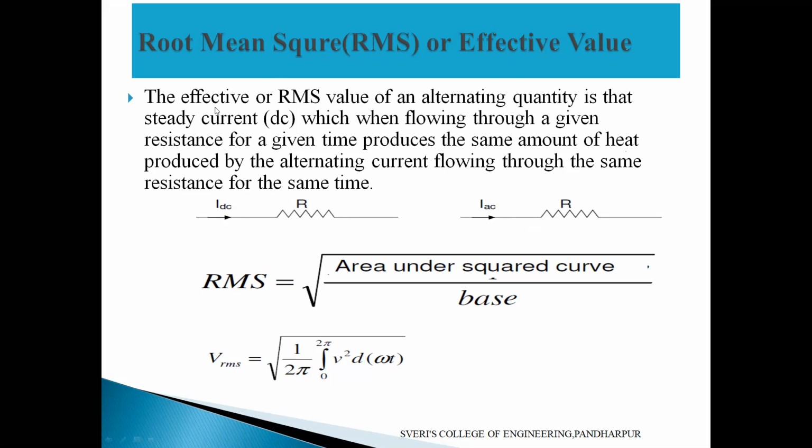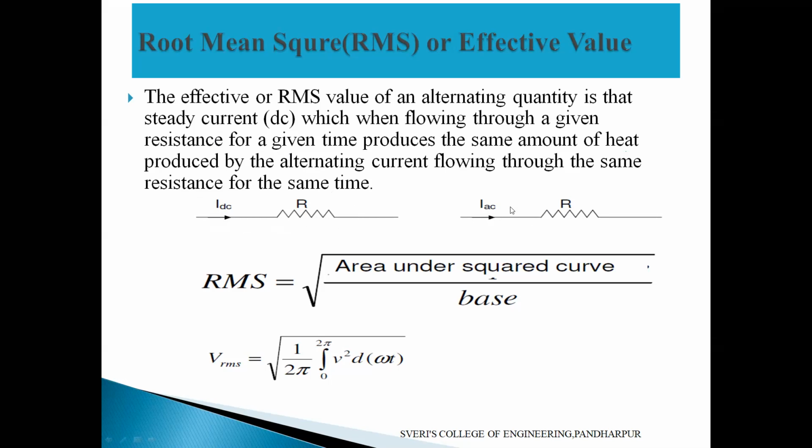Same thing I have written here now. The effective or RMS value of an alternating quantity is that steady current, nothing but DC, which when flowing through a given resistance for a given time, some time, 5 minutes, 5 seconds, 10 seconds also you can consider, produces the same amount of heat as produced by alternating current flowing through the same resistance.